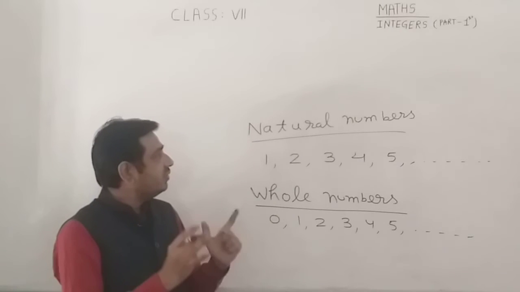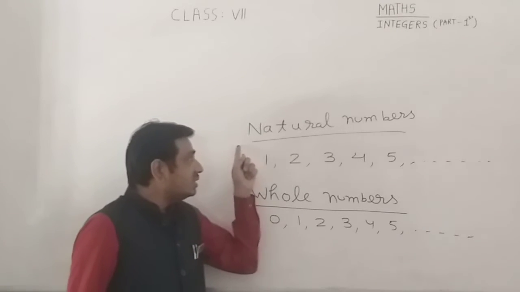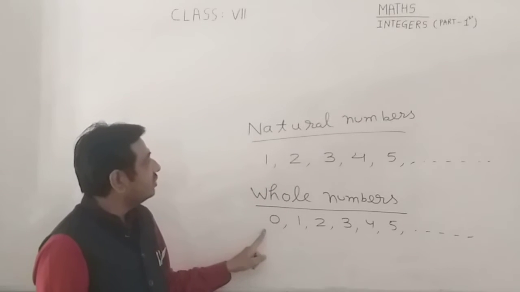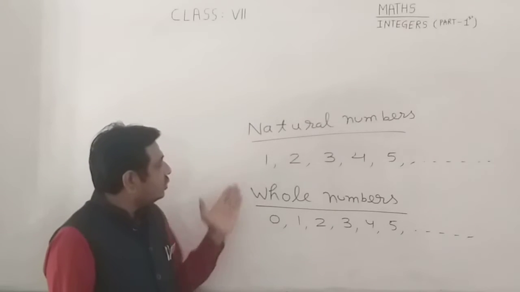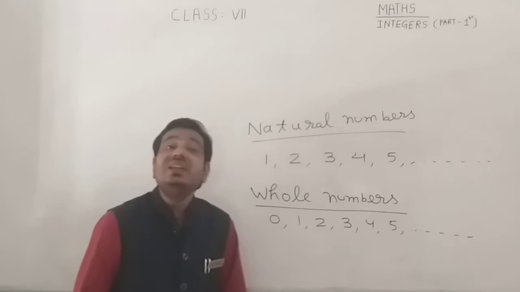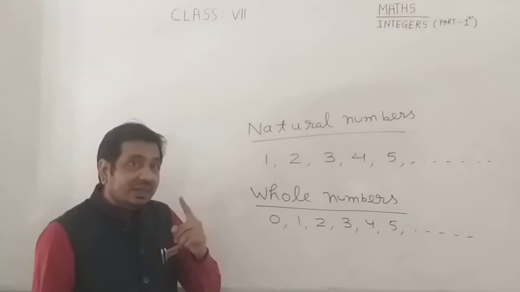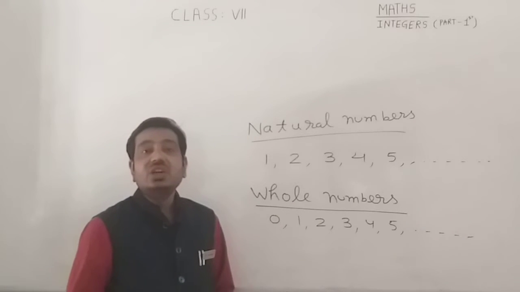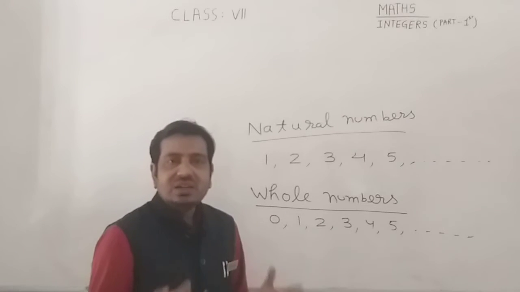So what is the difference between natural numbers and whole numbers? Natural numbers start with 1, whereas whole numbers start with 0. Okay class? But class, if you watch these two systems, you find there are no negative numbers. So class, if we introduce negative numbers in the whole numbers, then we get a new system which is called integers. So what are the integers?